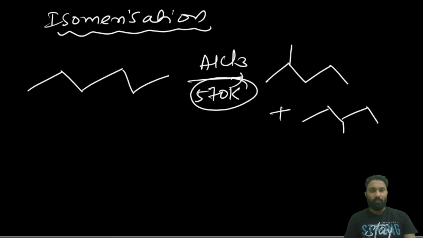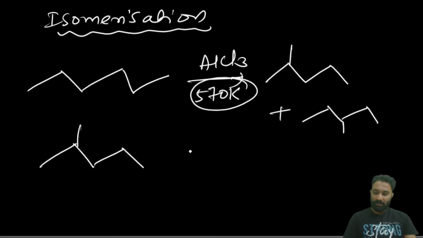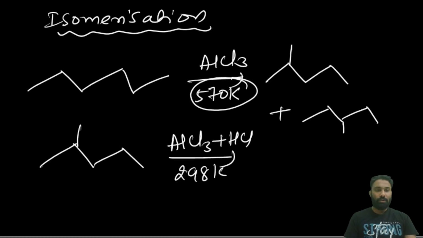Clear? Now next, if they have given AlCl3 plus HCl at normal temperature, what will happen? 2,3-dimethyl butane will form.